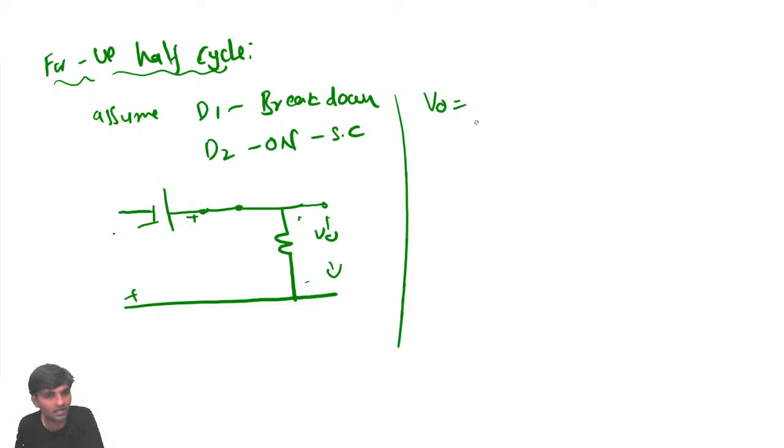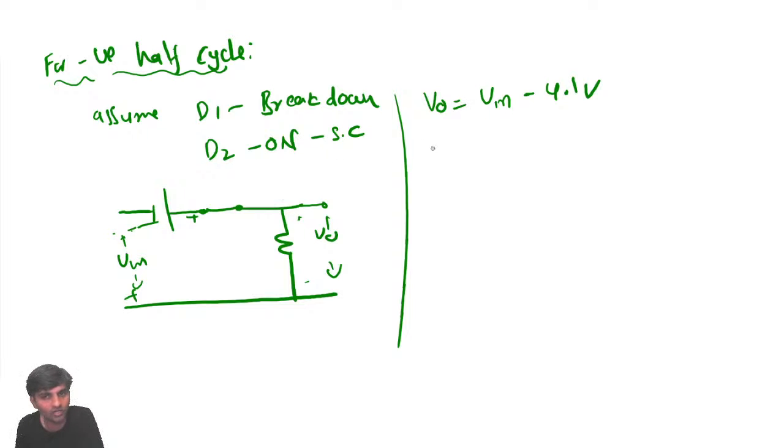Shall I draw directly? This is going to be V input. So V output is going to be V input minus, again, 4.1 volt. Or, sir, if you consider minus plus, minus plus, and then plus minus, you'll get it in a different way.